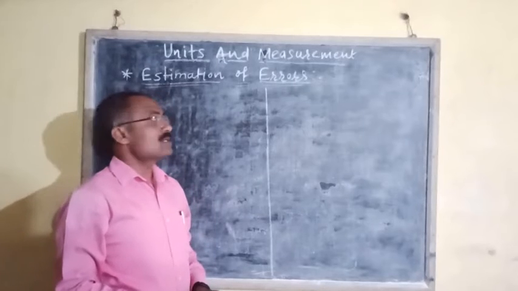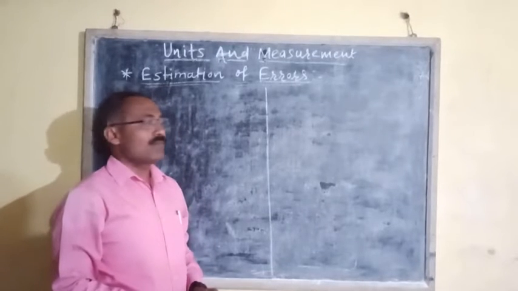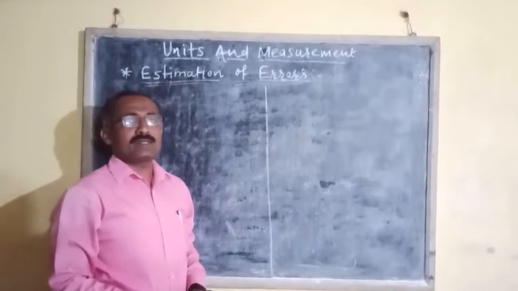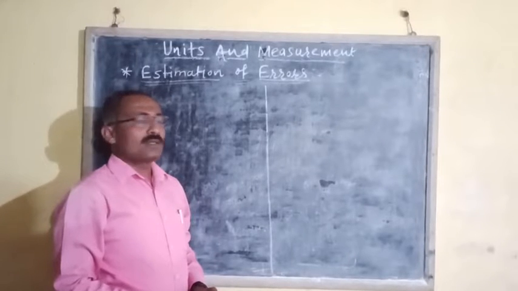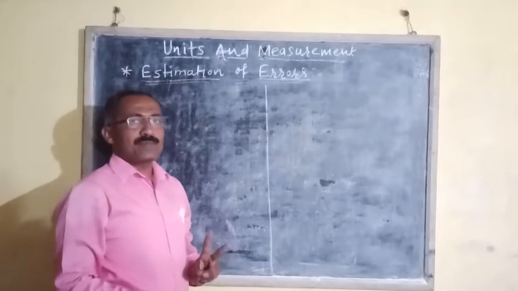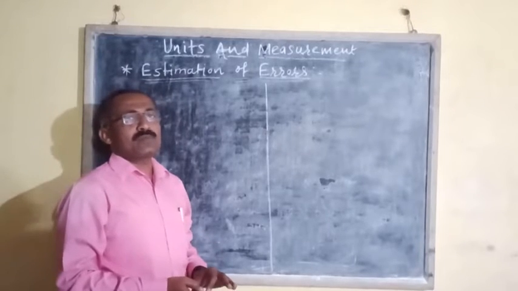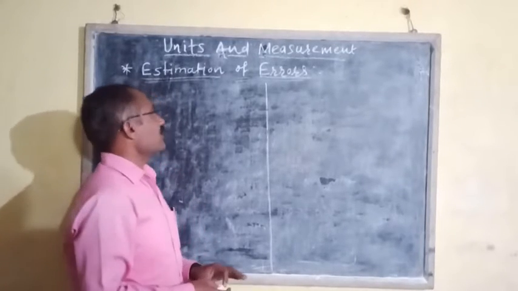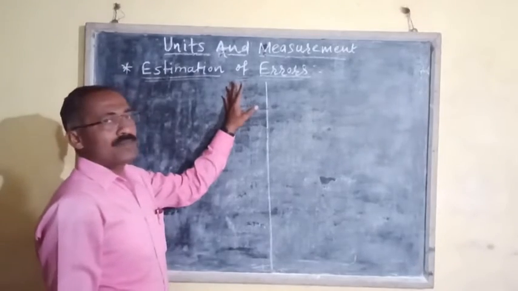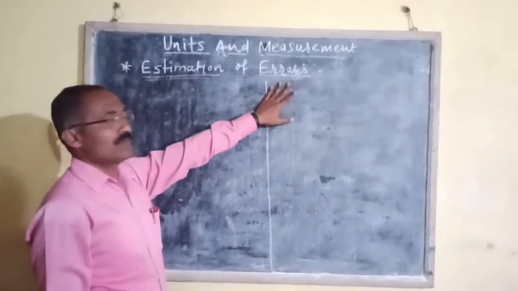Good morning friends. Last period we saw errors in the measurement. Mainly we saw the two types of error and the three subtypes of the systematic error. Now we have to see estimation of errors.